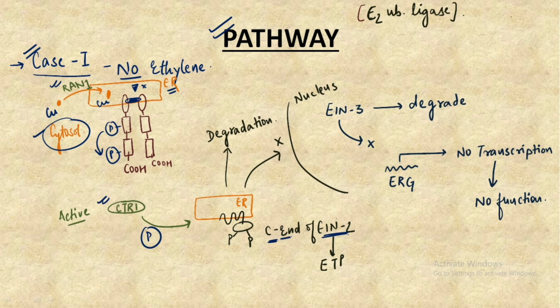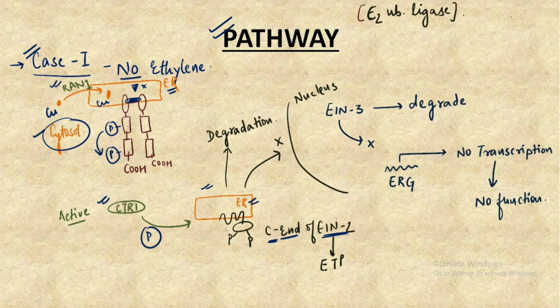It is a type of gene, and because of its activation there occurs the phosphorylation of EIN2, and this phosphorylation occurs at the C end, that is the carboxyl end of EIN2, and this EIN2 is present at the ER membrane itself. I have drawn the ER membrane 2 times, so do not get confused that there are 2 ERs present. I have just drawn it at this point in order to have a clear picture of how this complete functioning is happening.